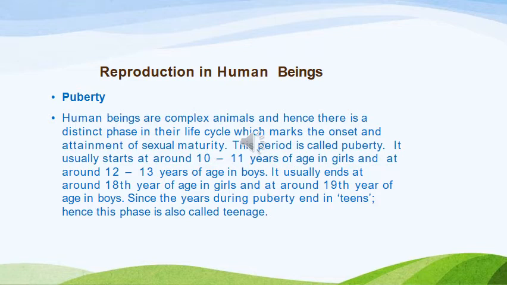Now, human beings are complex animals, and hence there is a distinct phase in their life cycle which marks the onset and attainment of sexual maturity. This period is called puberty. It usually starts at around 10 to 11 years of age in girls and at around 12 to 13 years of age in boys. It usually ends at around the 18th year of age in girls and at around the 19th year of age in boys. Since the years during puberty end in teens, this phase is also called teenage. Okay?